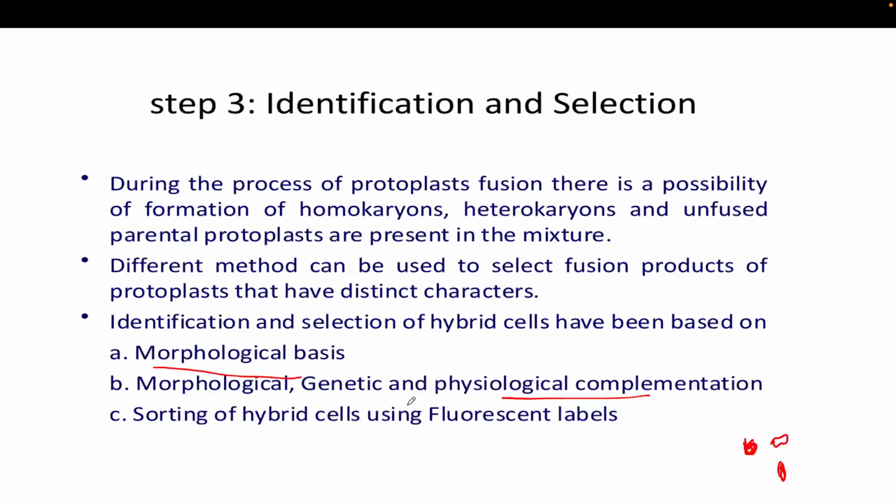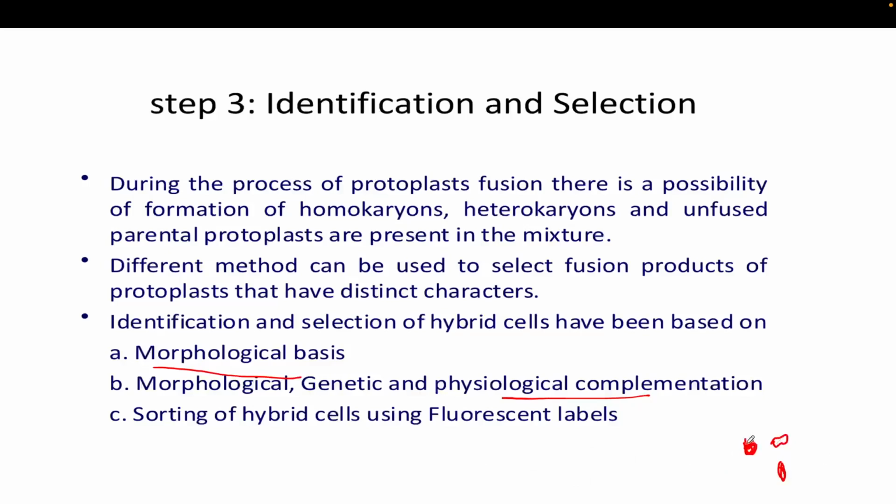Okay, the second is the genetic approach. Through isolating the DNA you can do PCR and so on, and you can find out which cell has your desired gene sequence, or which properties are in different types of hybrid cells. Then another approach is the fluorescent label.